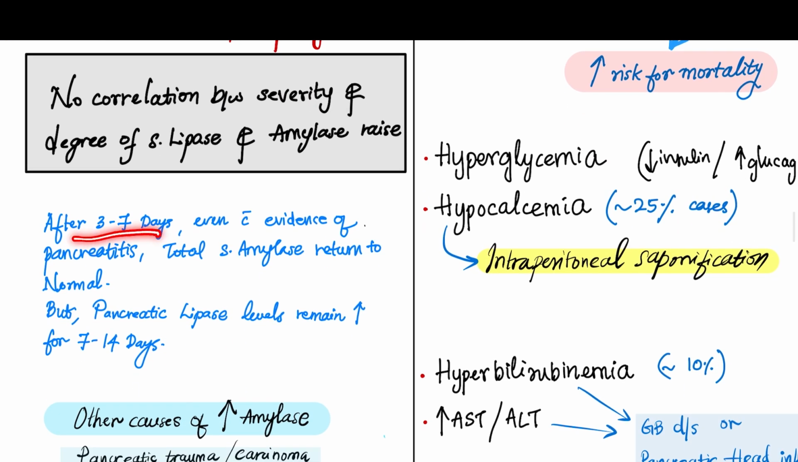So after 3 to 7 days, even with evidence of the pancreatitis, the total amylase may return to normal, but the pancreatic lipase levels remain high for 7 to 14 days. So that's why specificity is more with lipase.